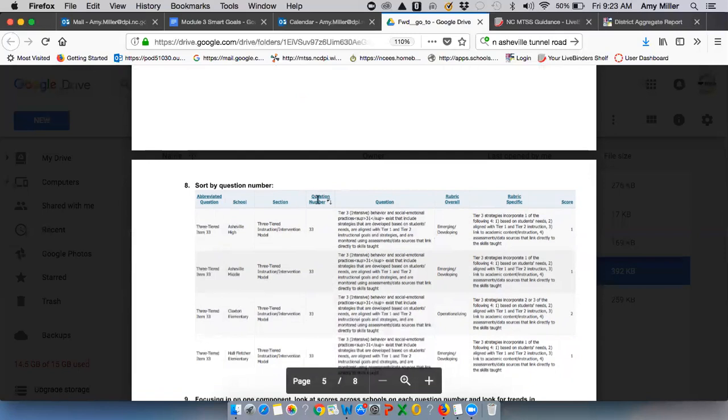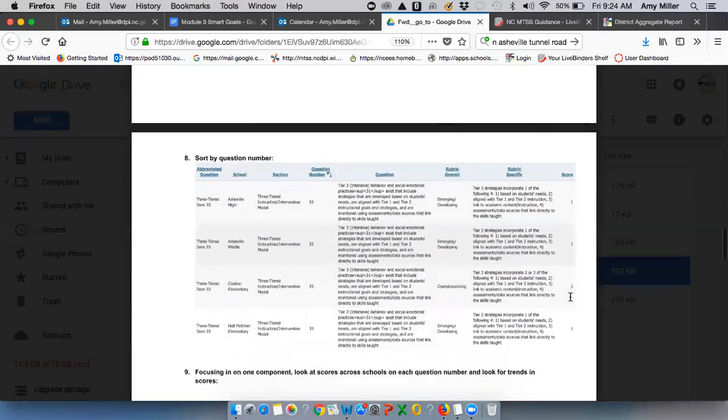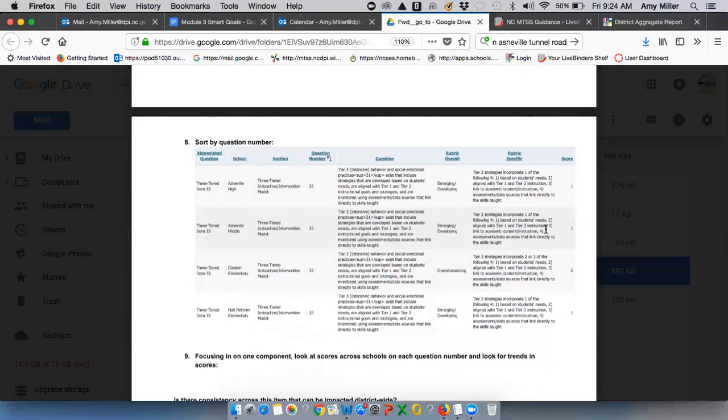If we sort by the question number, which is very easy, you just click on the top of that column and you can sort it by question number. You can see that then each school's response to that question. So overall, you can look to see what are the majority of my schools responding to that question? Is there a trend? And is that something we can impact district-wide?